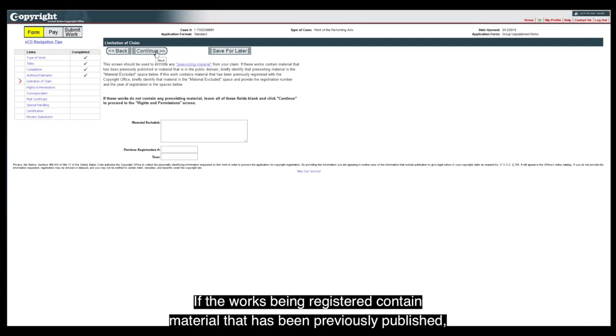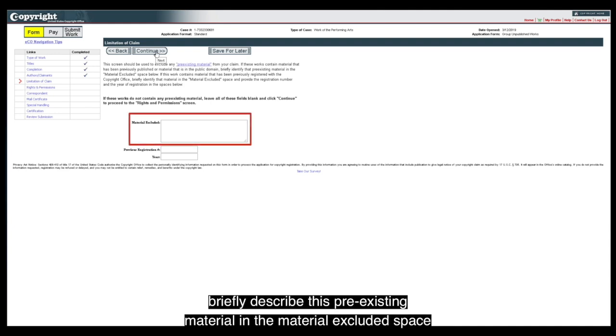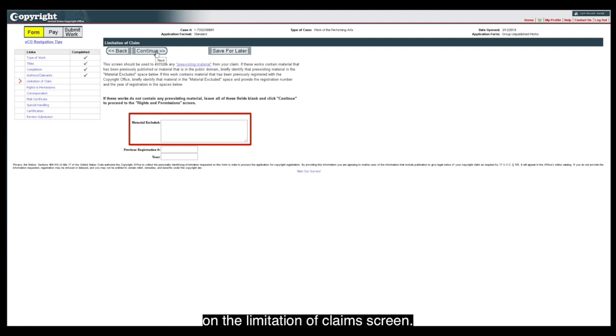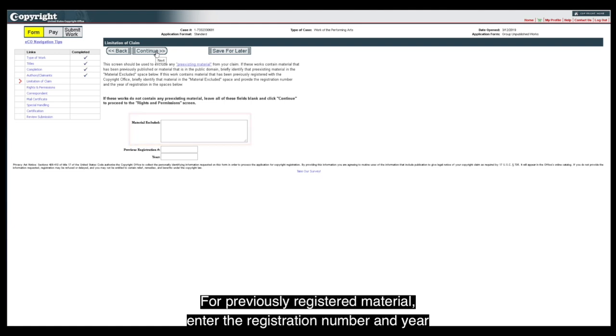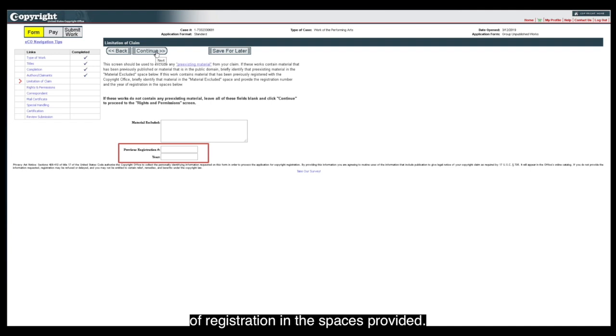If the works being registered contain material that has been previously published, is in the public domain, or has been previously registered with the Copyright Office, briefly describe this pre-existing material in the Material Excluded space on the Limitation of Claim screen. For previously registered material, enter the registration number and year of registration in the spaces provided.